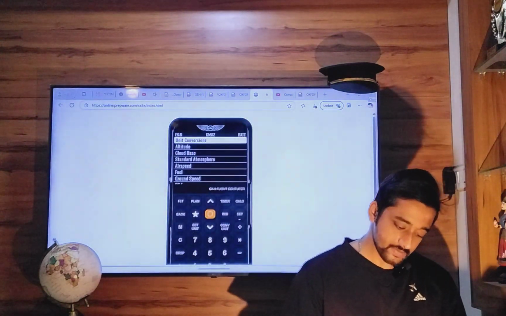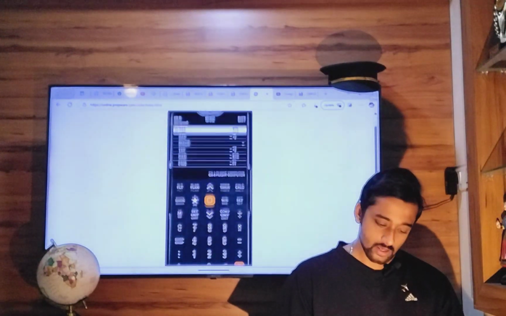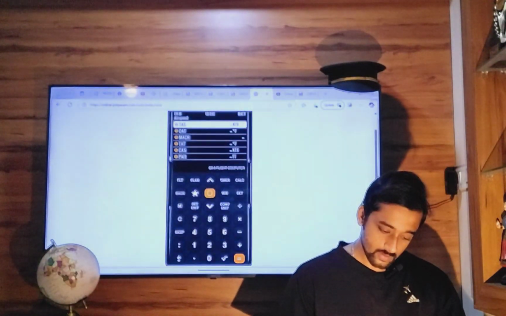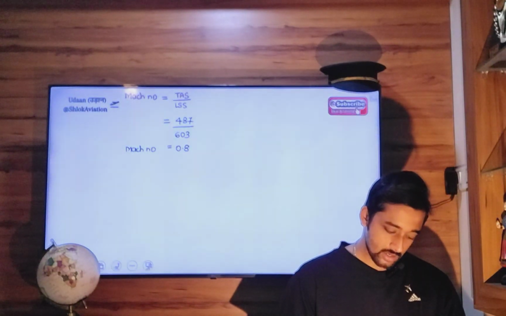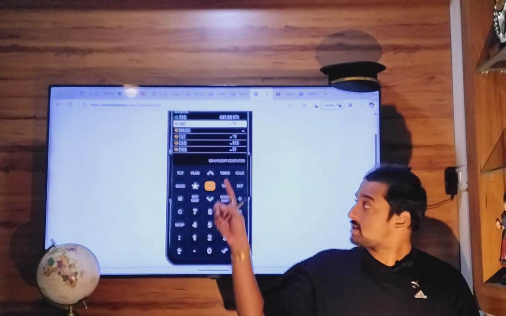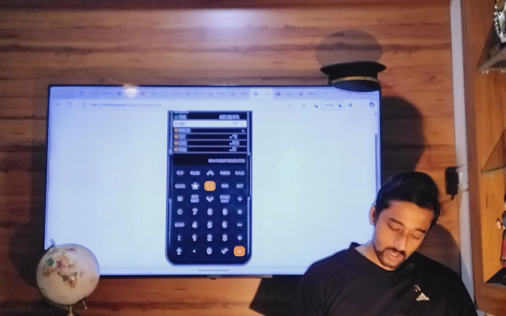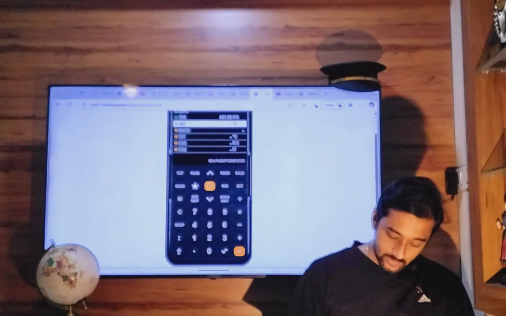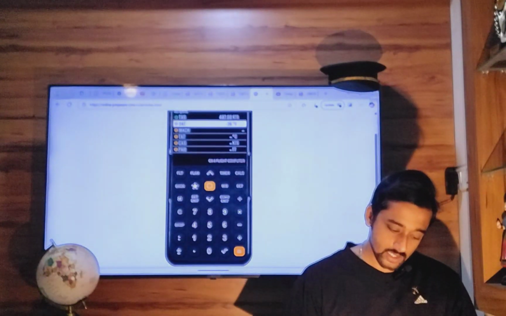Let's substitute this in the CX3. True airspeed is what? 487. Outside air temperature in terms of Celsius is minus 36. So first convert Fahrenheit into Celsius by pressing the convert unit button, and now put in the value. What value will you put? Minus 36. Enter 36, and then press the plus minus button in order to get minus 36.